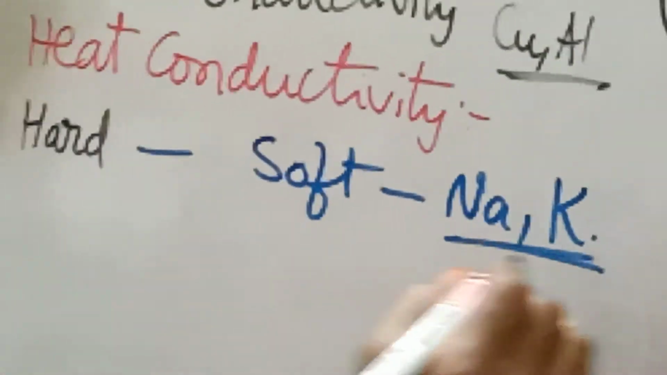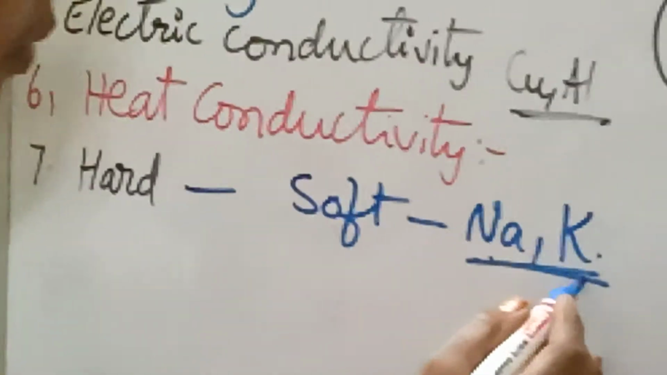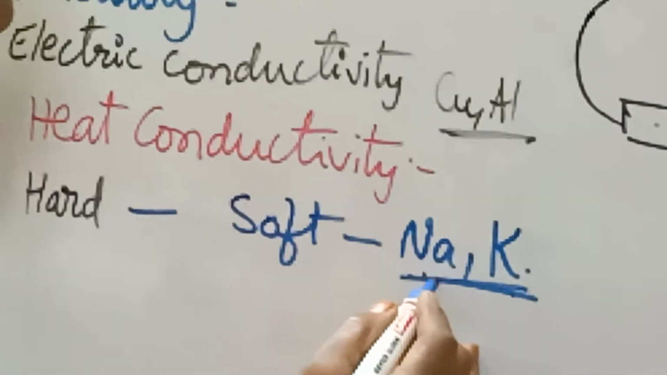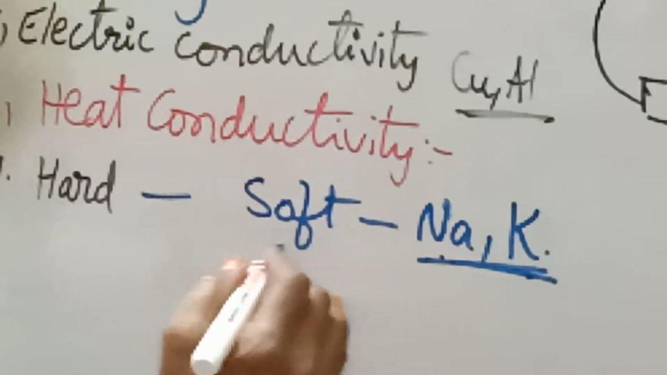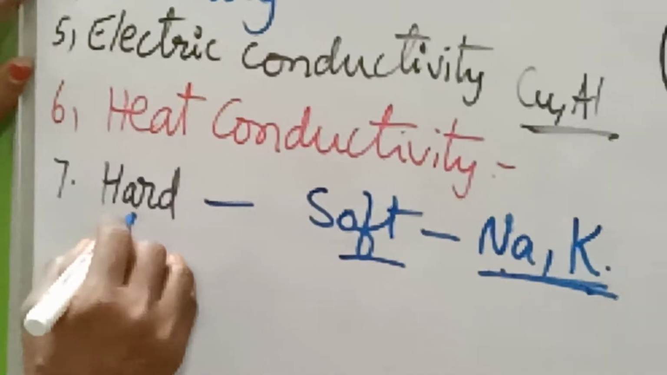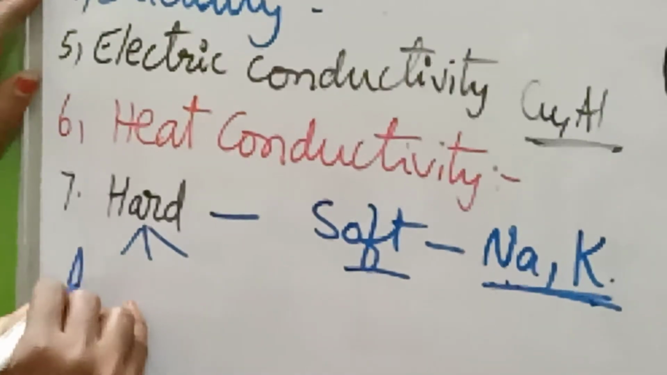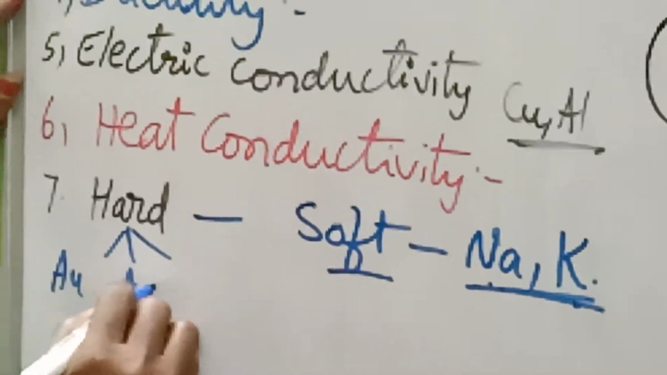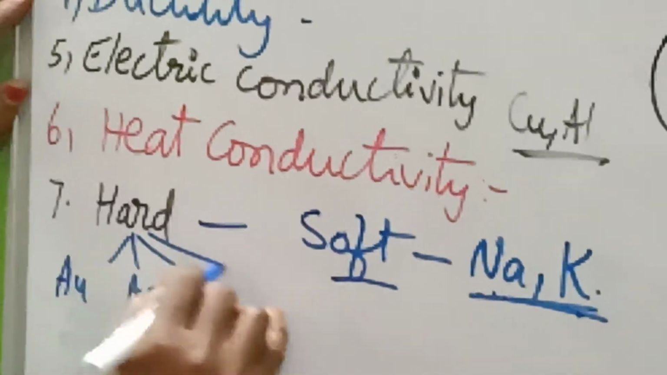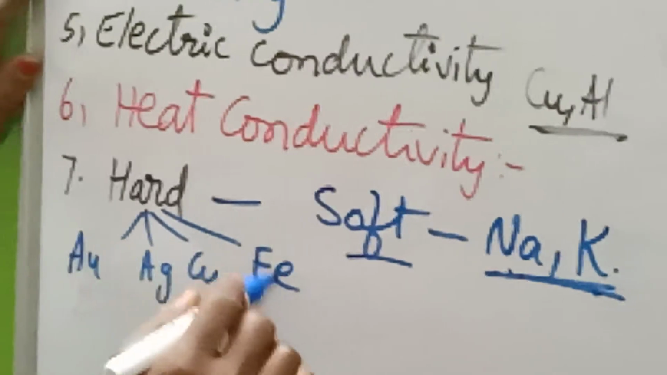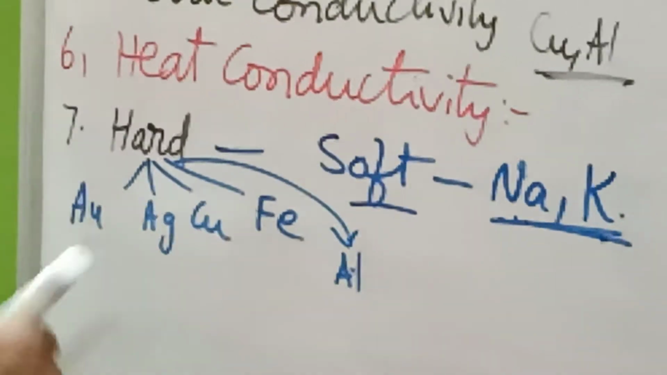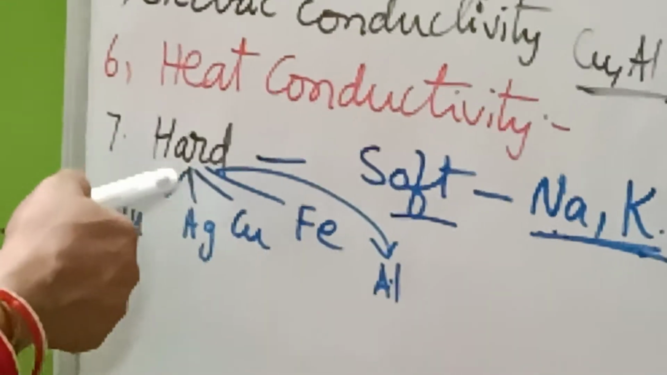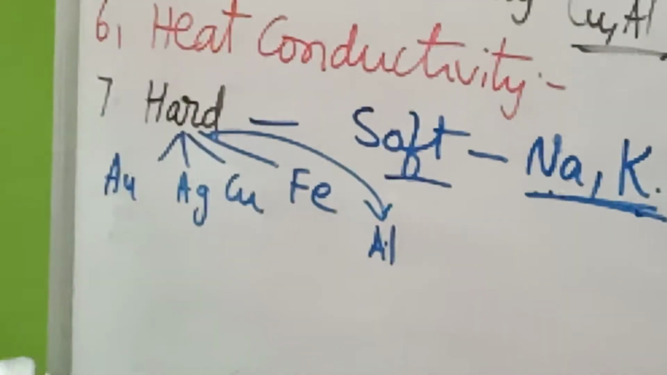Metals are hard, and the exceptions among soft metals are sodium metal and potassium metal. Na means natrium, sodium, and K means kalium, potassium. These two metals are soft. Other metals like Au means gold, Ag means silver, Cu means copper, Fe means iron, Al means aluminium. These are all the known metals to us. They are hard in nature.